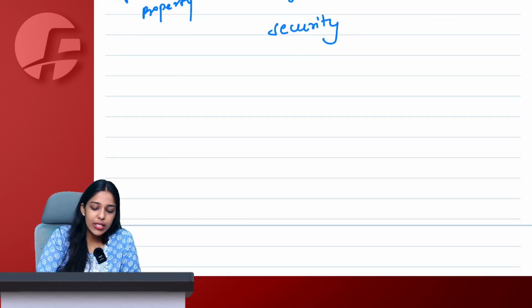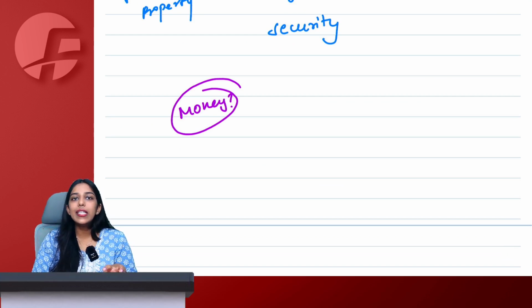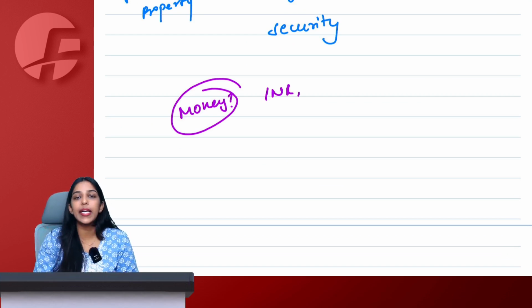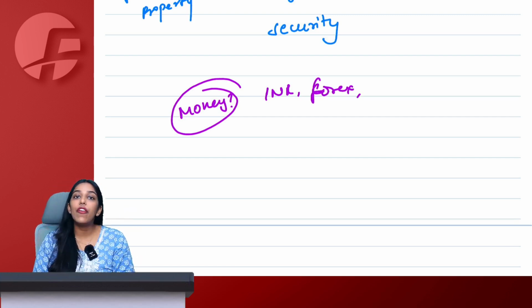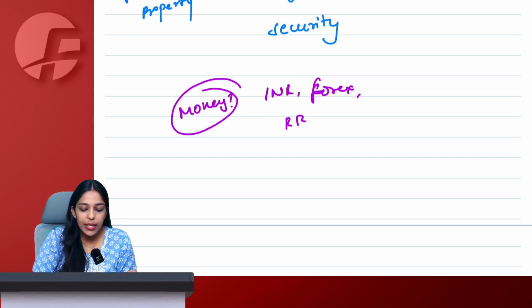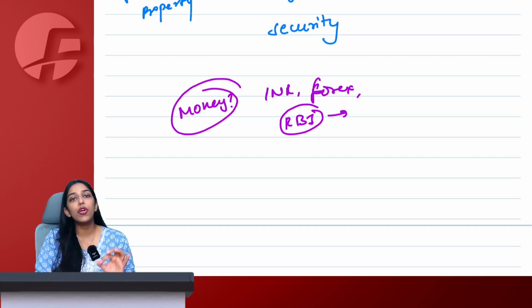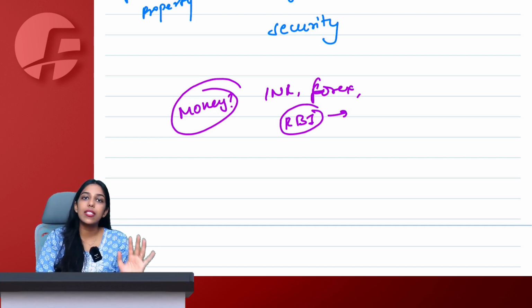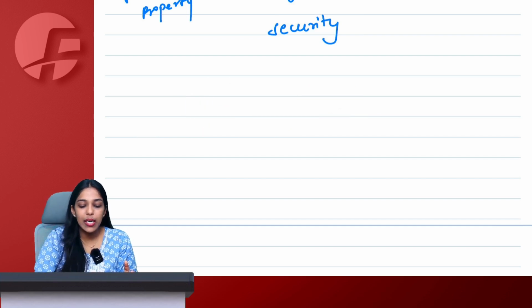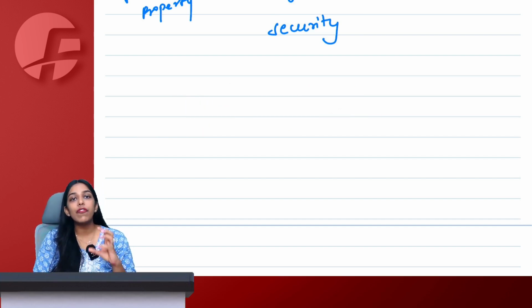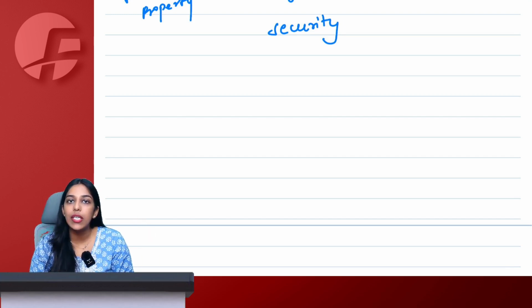Ma'am, what do we understand by the term money? What is money? Indian legal tender means Indian national rupee. INR is money. Even foreign currency, even forex is money for us, or let's say promissory notes, bill of exchange. Basically any instrument that RBI recognizes as a good mode of transaction can be considered as money. So any instrument recognized by RBI which is fit for us to undertake transactions, all of those things are considered as money under GST.